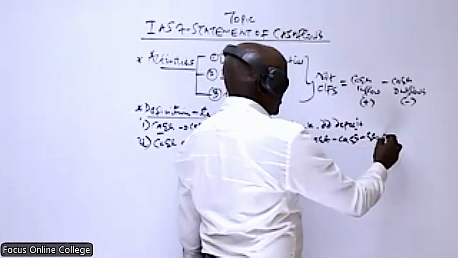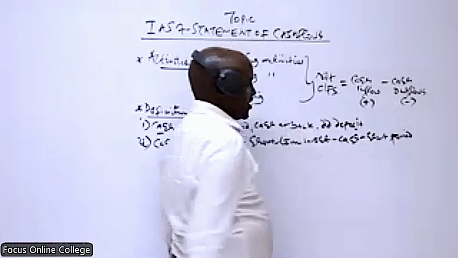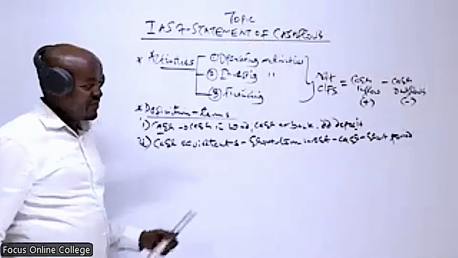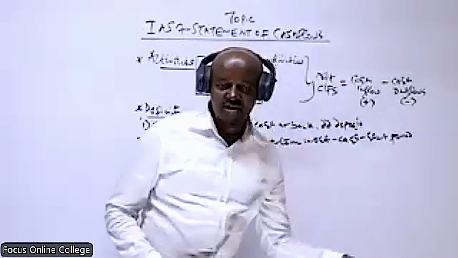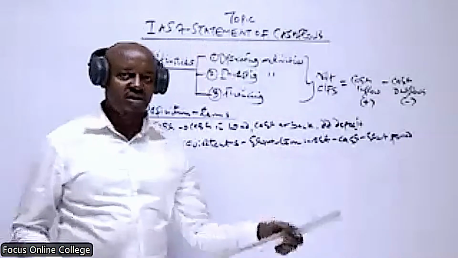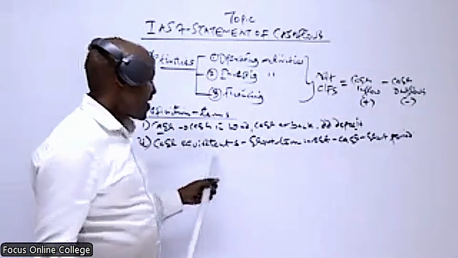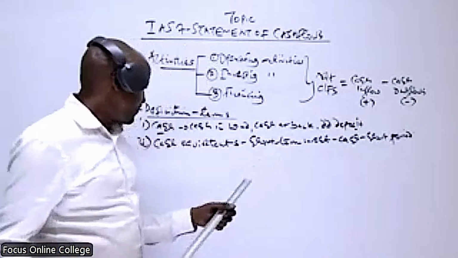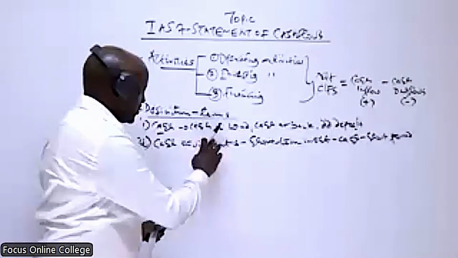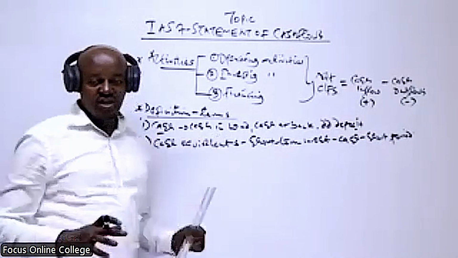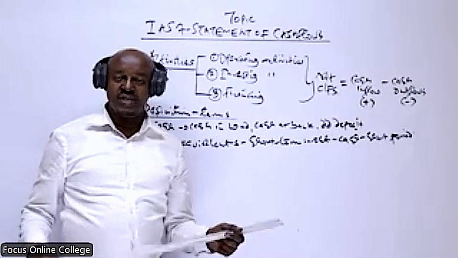This also includes investments that can be converted to cash within a short period of time. A good example of this is where a company has invested in shares which are trading in the securities exchange market. That is a cash equivalent. If, for example, you own some shares, and those shares trade in the securities exchange market, that is not cash to you, but a cash equivalent.